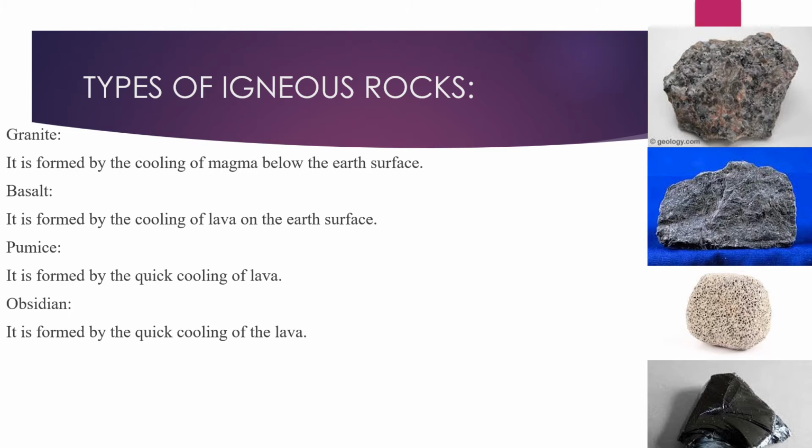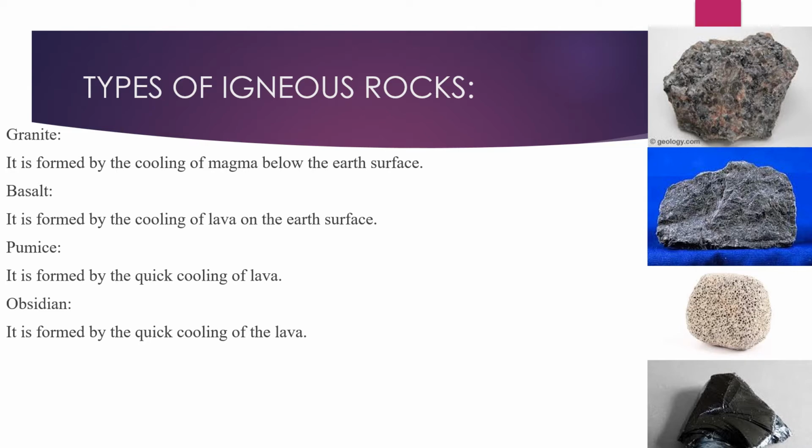Second one is basalt. Basalt is formed by the cooling of lava on the earth's surface, and it is a very thick, dark colored rock, so it is used for construction purposes.